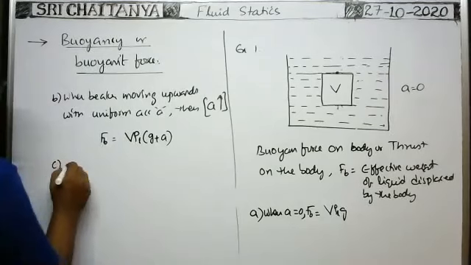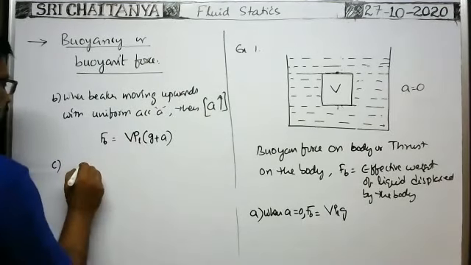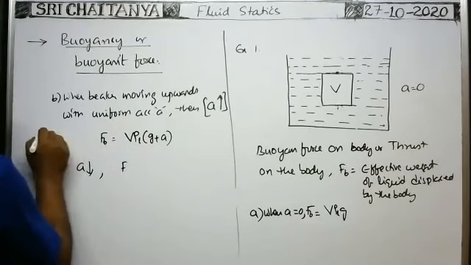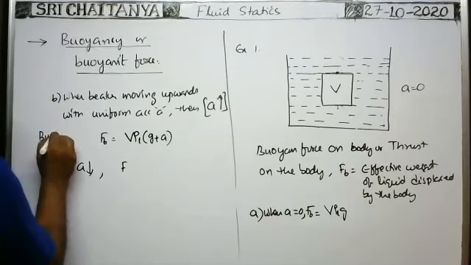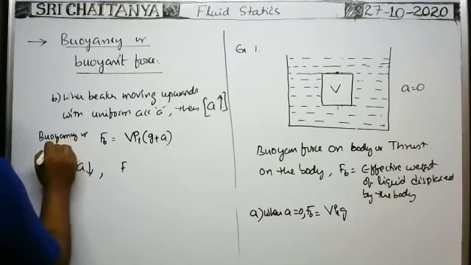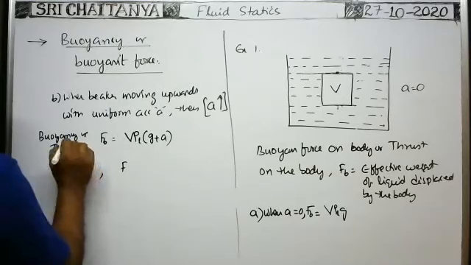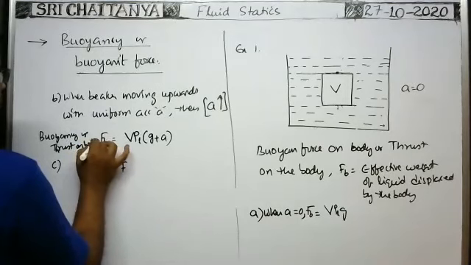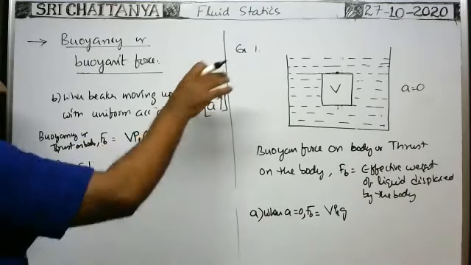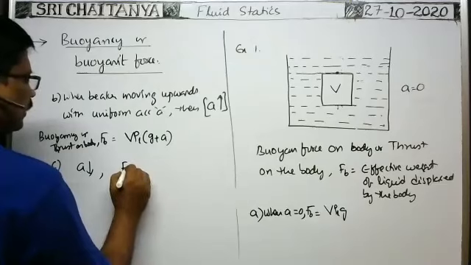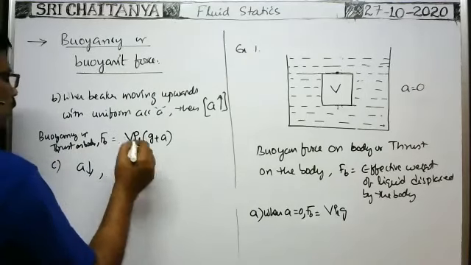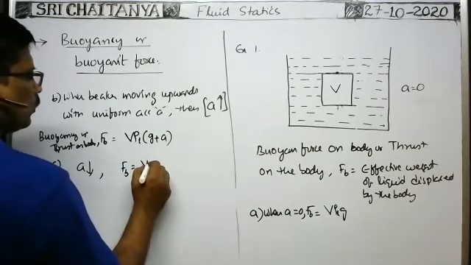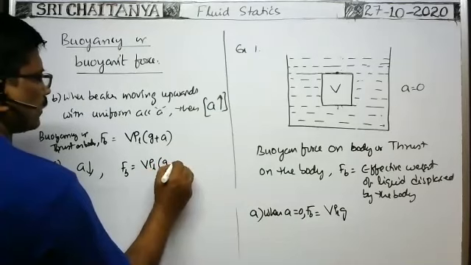Suppose if the beaker comes down with an acceleration a in downwards direction, then the effective weight of the body, or thrust on the body, buoyant force F_B, is equal to this one. When the beaker is moving downwards with acceleration a, then in that case, thrust on the body or effective buoyant force acts on the body is equal to effective weight of the liquid displaced by the body. That is equal to V into rho_L into (g minus a).